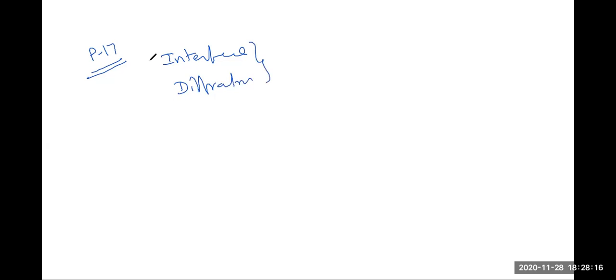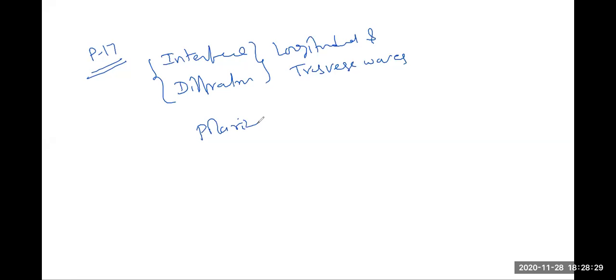This is common for longitudinal waves and transverse waves. But polarization is only for the transverse wave. Polar means orientation, so we talk about orientation only for the direction of transverse waves. So what is common here? They can produce interference, that is common. That is option C that matches here.